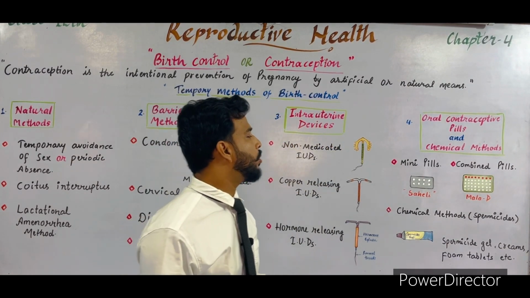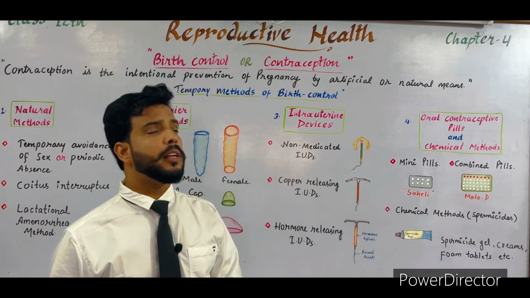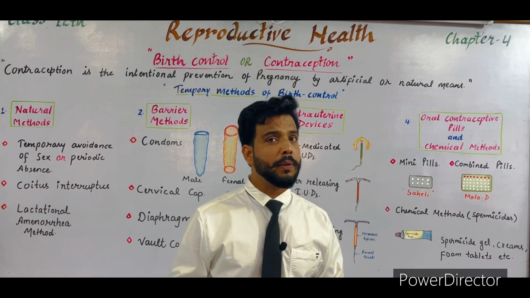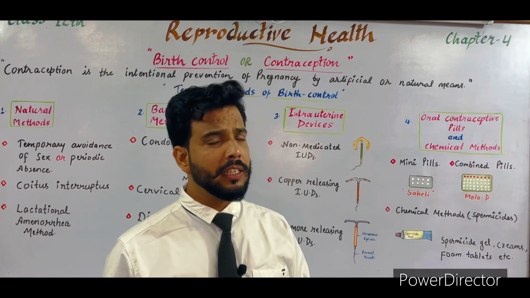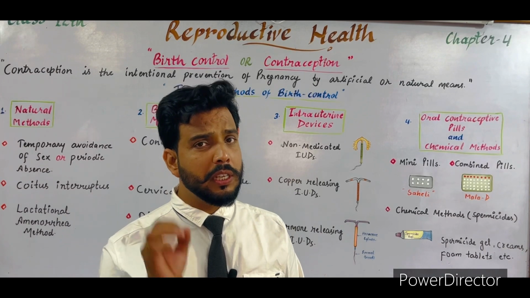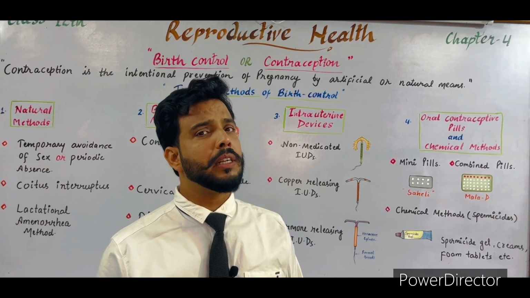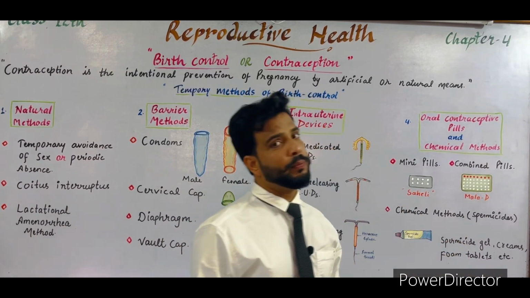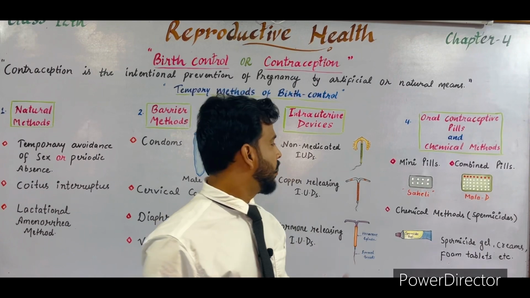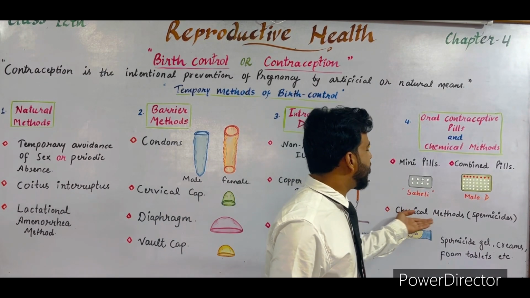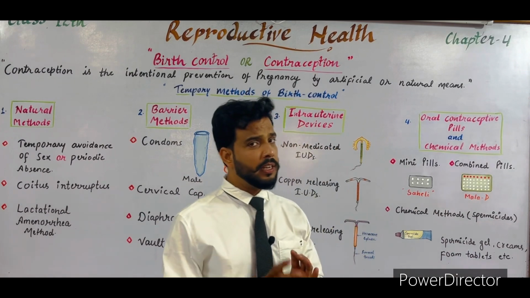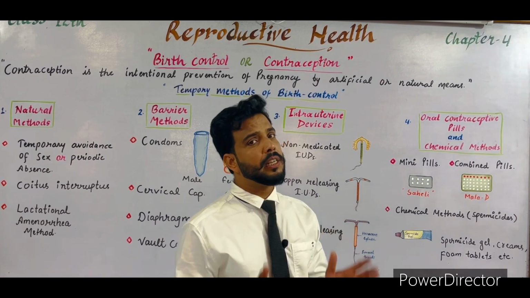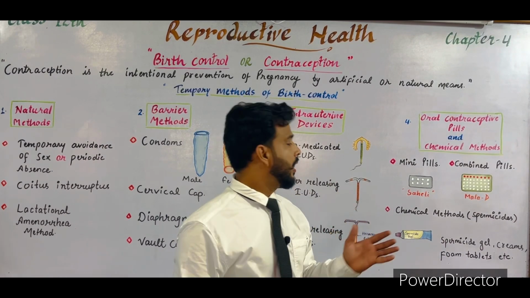And finally, we'll talk about the chemical methods. The chemical methods consist of chemicals such as zinc sulfate, potassium permanganate, citric acid and boric acid. These are strong chemicals which kill the sperm. These chemicals are used to prepare creams, gels and foam tablets which are popular in India also. Since they kill the sperm, the name spermicides is given. Spermicides are basically chemical-containing creams, gels and jellies.